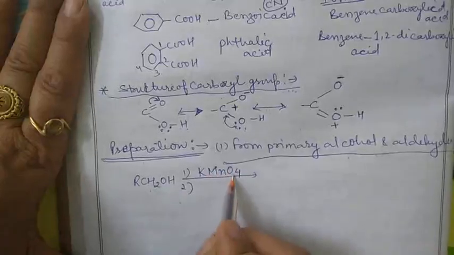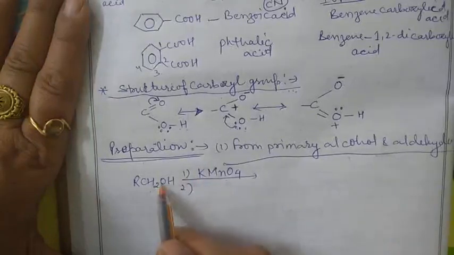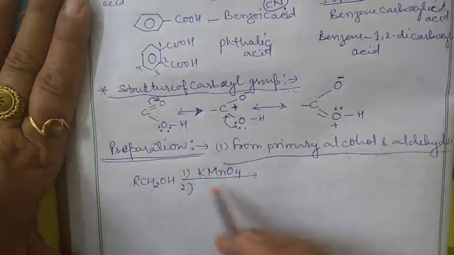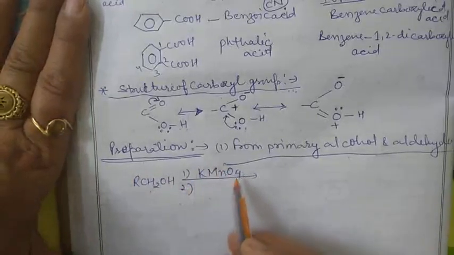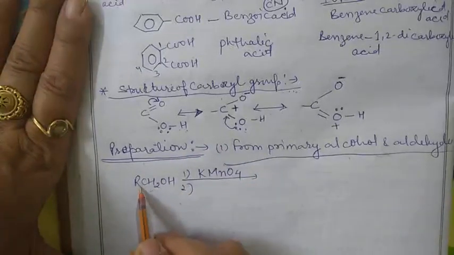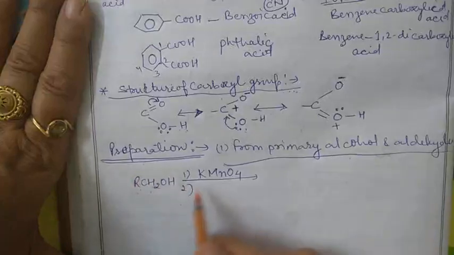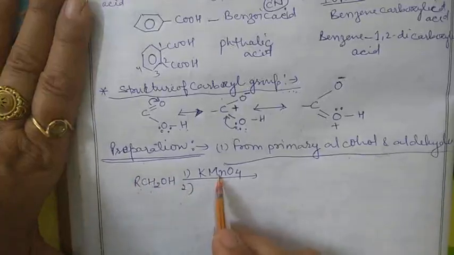So the oxidation of the primary alcohol takes place. Clear? What is the meaning of oxidation? That is the addition of oxygen. So RCH2OH is any primary alcohol, and it is oxidized with the help of potassium permanganate.